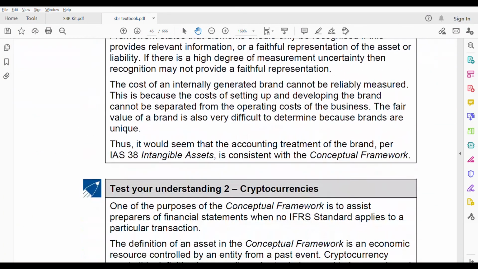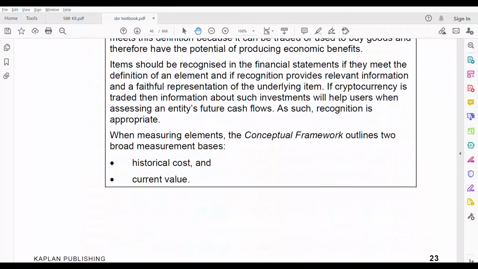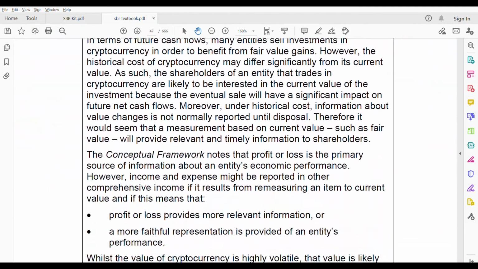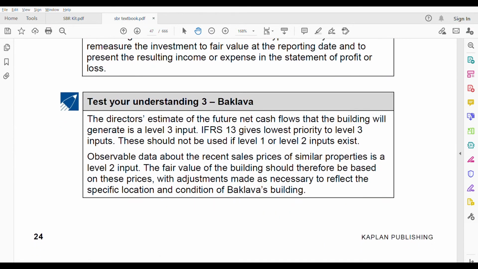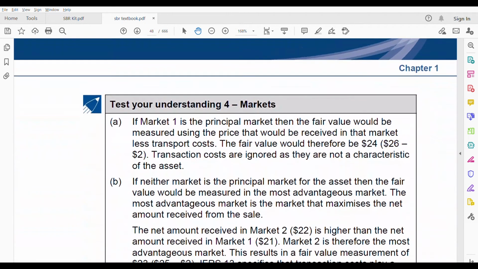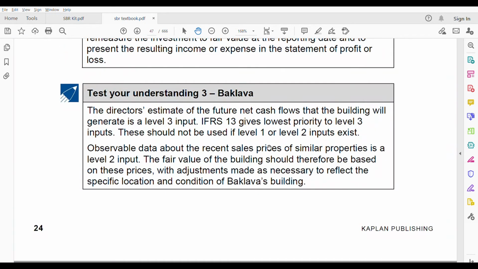Test understanding 1 and 2 are related to your conceptual framework. The director's estimate of future net cash flows the building will generate is a level 3 input. Whenever you're estimating something based on cash flows or profit, that is a level 3 input. Remember it: IFRS 13 gives the lowest priority to level 3. IFRS 13 does not give so much importance to level 3. That is the lowest.